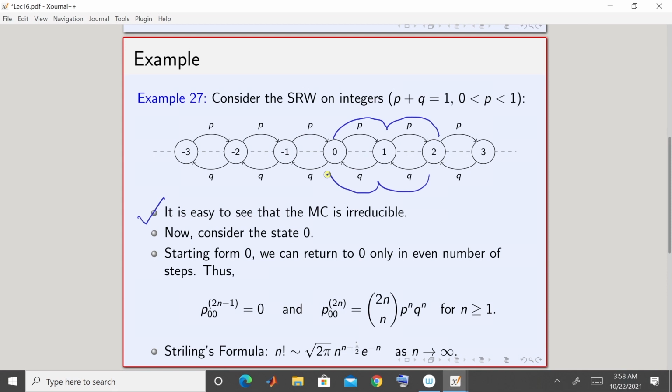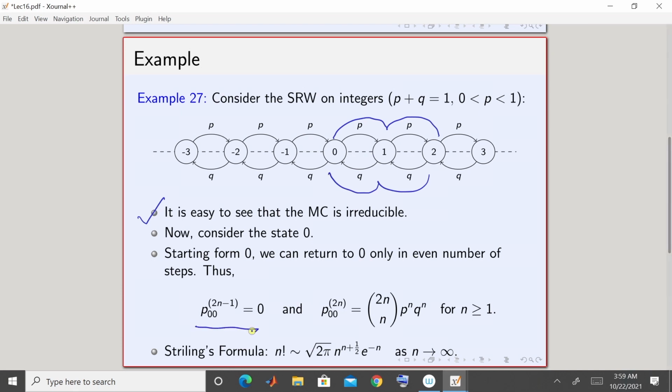So, starting from 0, if you have to return to 0, then in that path there should be an equal number of right moves and left moves. That means the number of steps should be even, because the number of right steps should be equal to the number of left steps. Only then, starting from 0, can you return to 0. So, starting from 0, you can return to 0 only in an even number of steps, fine.